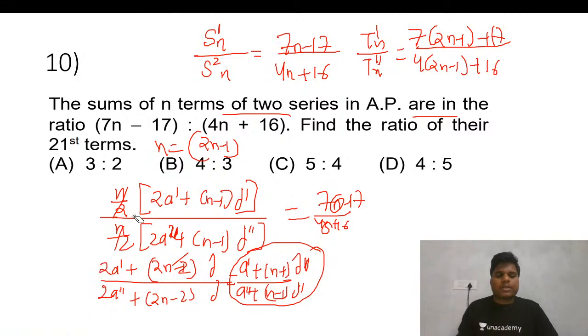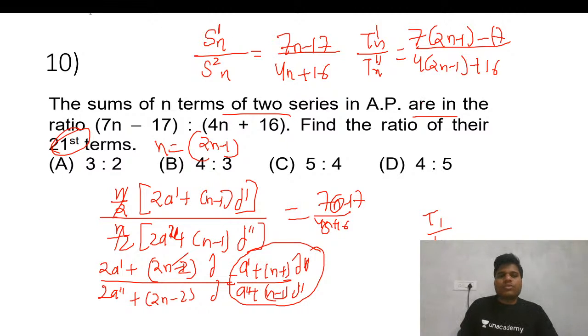Now just put n equals 21 and you will get your answer. Whenever you get this type of question, you just put n equals 2n minus 1, and after that put n equals 21, and you will get the ratio.